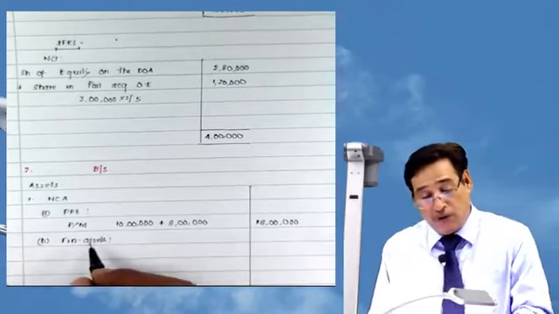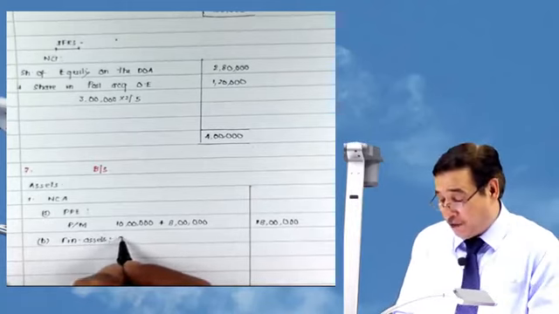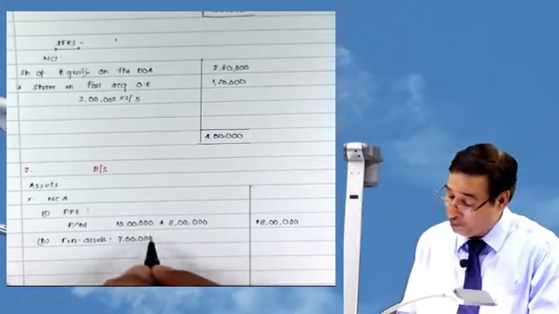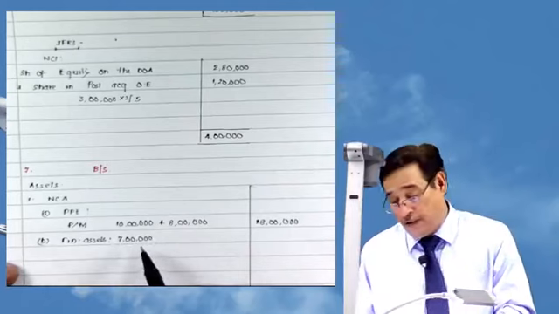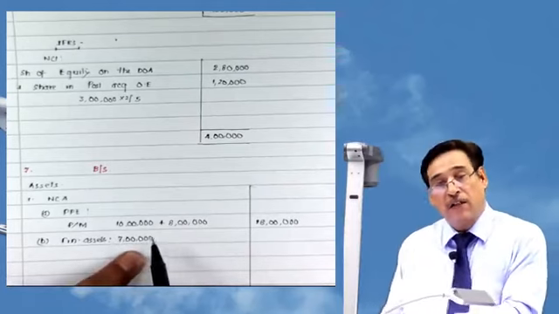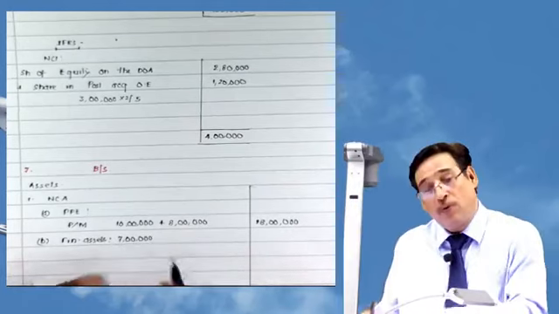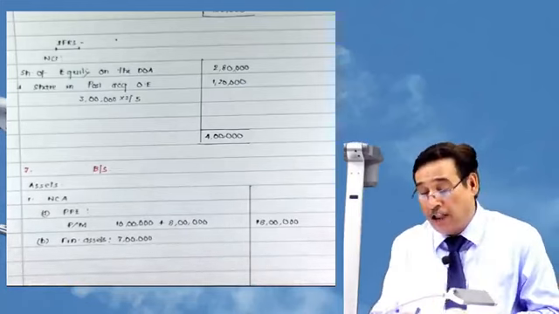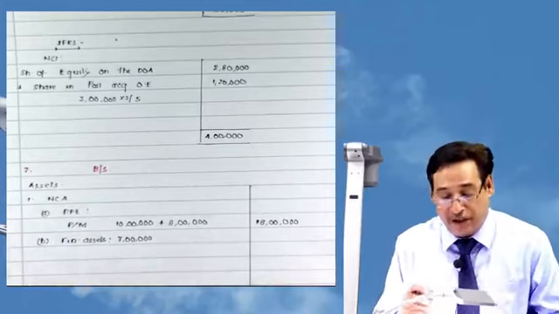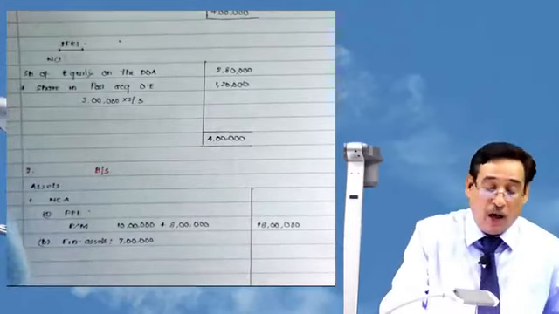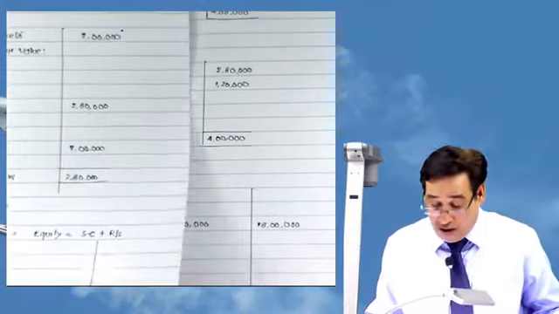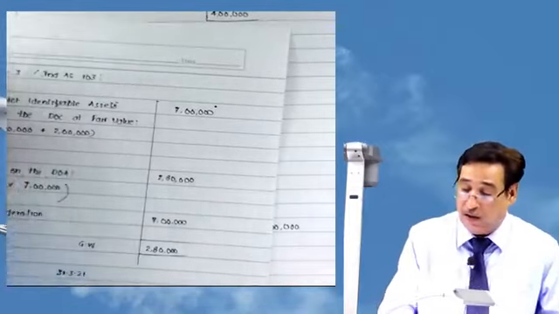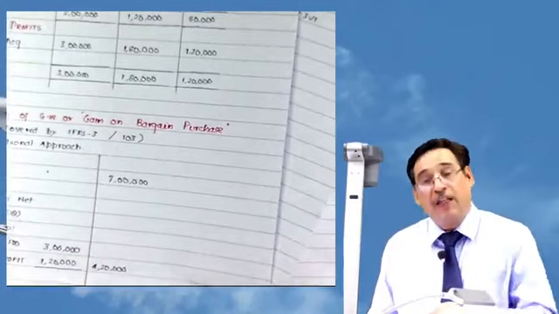How much is the amount of financial assets? That is 7 lakh. Here you have to exercise caution. Correct? This financial asset, have you used it somewhere else? What my point is, while solving, have you used this item, 7 lakh? Yes. While calculating the goodwill, see here, we have used 7 lakh.